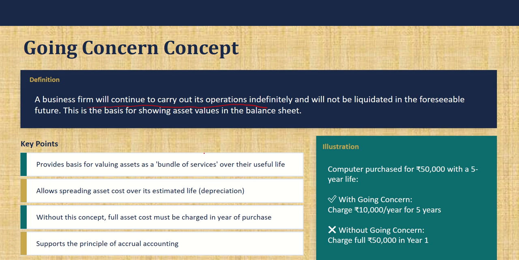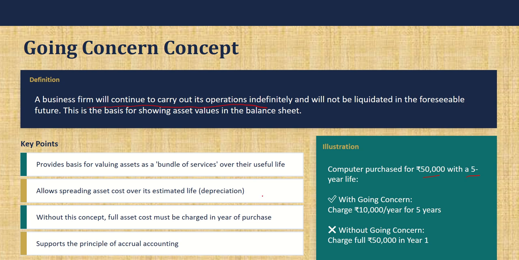So we start a business so that it goes for so many years. So how does this concept help in accounting? Supposing we buy an asset, here let's see the example that's given in your textbook. A computer is purchased for 50,000. So this computer has a life of 5 years.